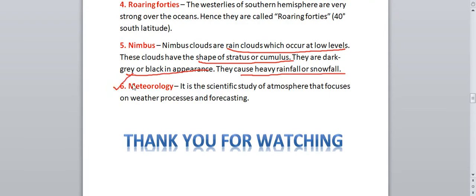And the last we have meteorology. We have read already this term meteorology. What is this? It is a scientific study of atmosphere that focuses on weather processes and forecasting. So you can write that one. Meteorology is a scientific study of atmosphere that will focus on weather processes as well as on forecasting. So we have finished the question answers of this chapter.